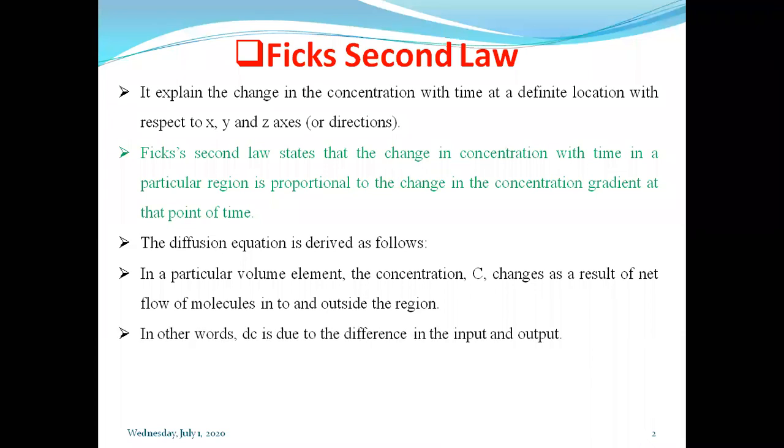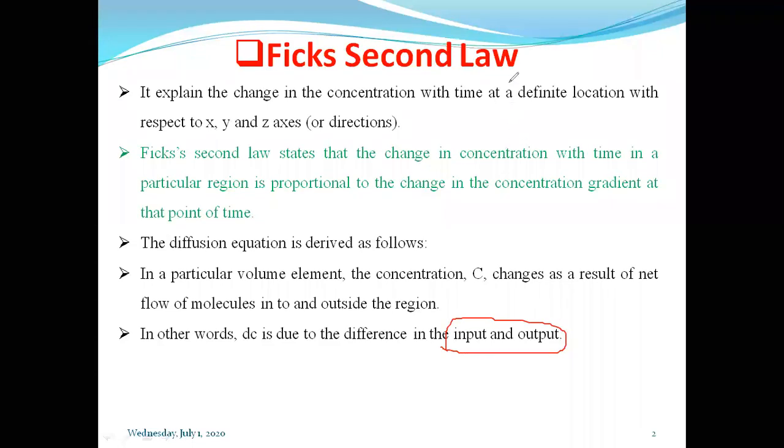So another way we can say that the change in concentration we have mentioned, it is dC. Okay, and that dC, that is change in concentration, is there because every time it is different, due to input and output of the molecules.